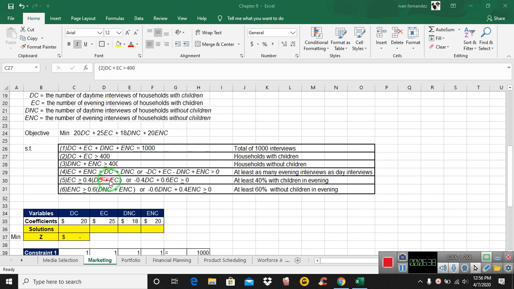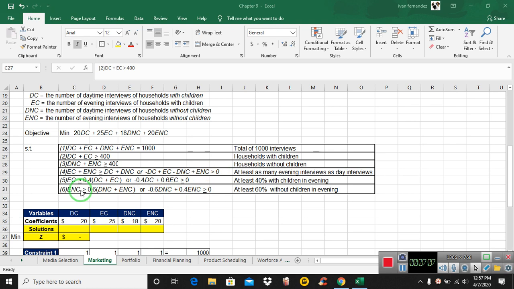So 40% of that sum, evening interviews must be greater or equal to 40% of that sum. Again, you play around with the math, and you end up with negative 0.4 DC plus 0.6 EC greater or equal to 0. Let me know if that confuses you, and I can do it step by step.